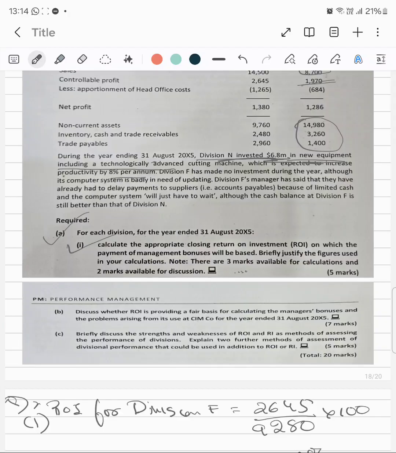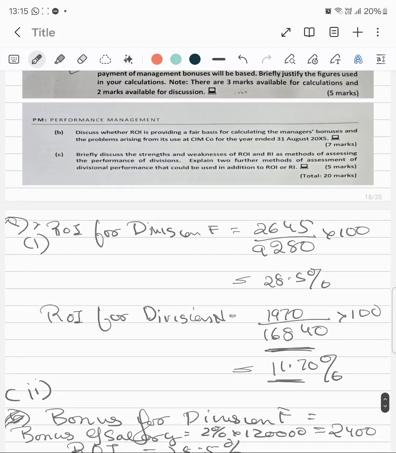So let's read: Division N's manager is being penalized for making decisions which are best in the interest of the division. So Division N's manager made this investment of 6.8 million, and that was for the benefit of Division N. But this in turn led to a decline in Division N's bonus, because the bonus was dependent on the ROI.